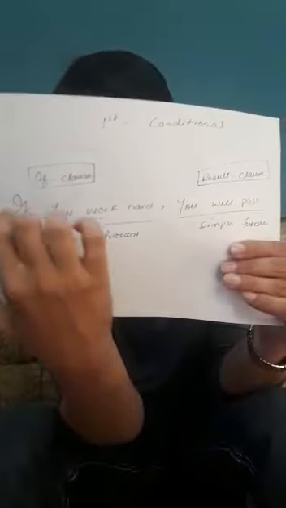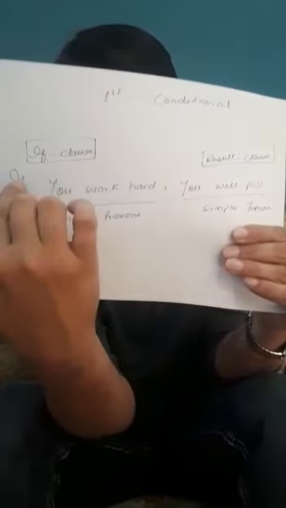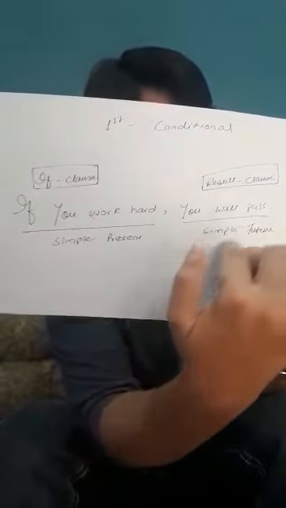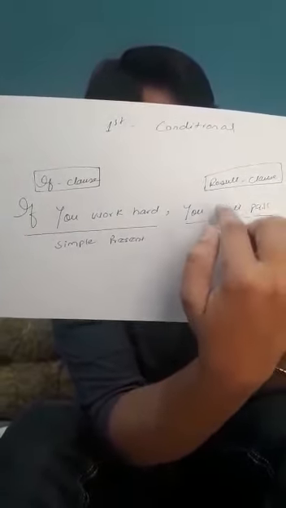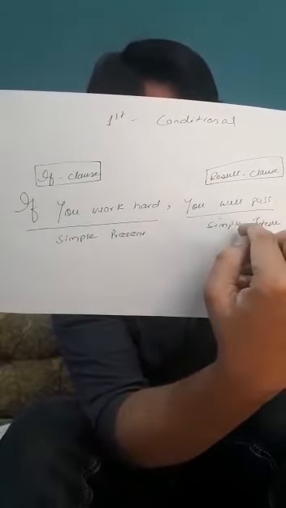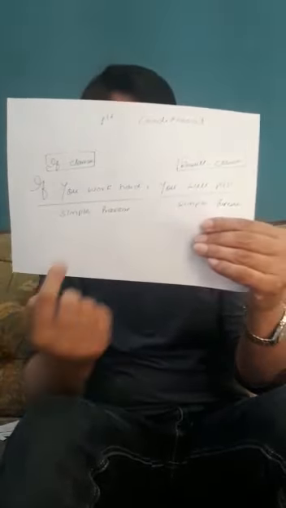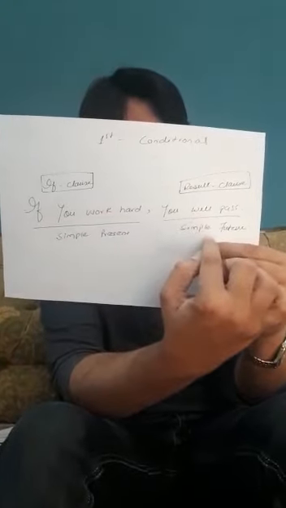Here in the if clause, we have simple present, but in the result clause, we have simple future with the addition of will, or we can use shall as well. The difference between the zero conditional and the first conditional is that in the zero conditional, both clauses are in simple present, while in the first conditional, the first clause is in simple present and the second clause is in simple future.